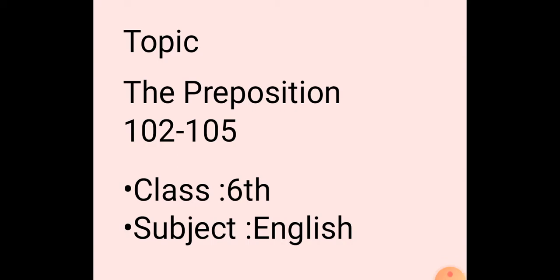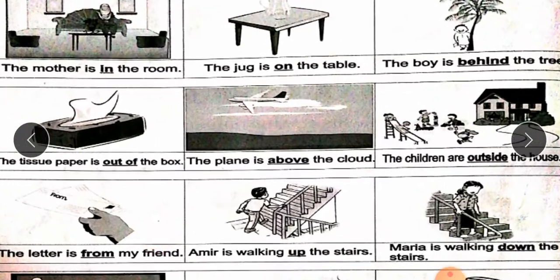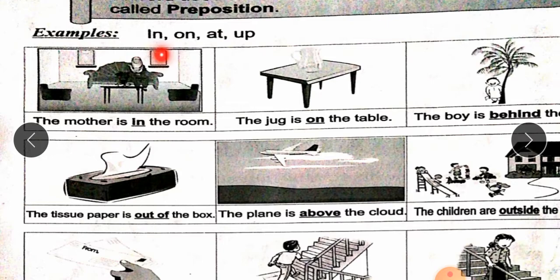Open your books on page 102. Students, preposition is a part of speech. A word used to indicate location and direction is called preposition. A word used to indicate, means show karna, location maqam, and direction rukh. For example, in, on, at, up, etc.